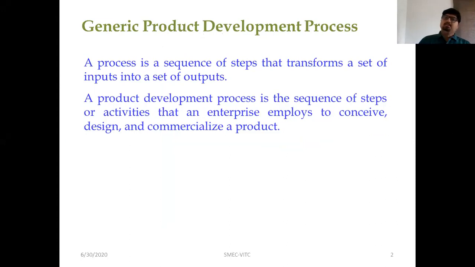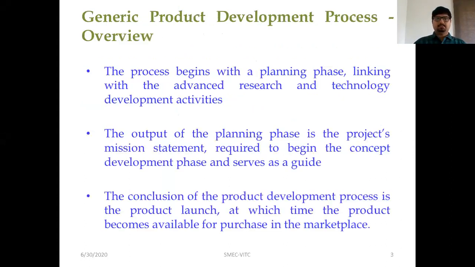A product development process is a sequence of steps or activities that an enterprise employs to conceive, design, and commercialize a product. The overview of this generic product development process: it begins with the planning phase, linking with the advanced research and technology development activities. The output of the planning phase is the project's mission statement required to begin the concept development and serves as a guide throughout this process. The conclusion of the product development process is the launch of a product, at which time the product becomes available for purchase in the marketplace.